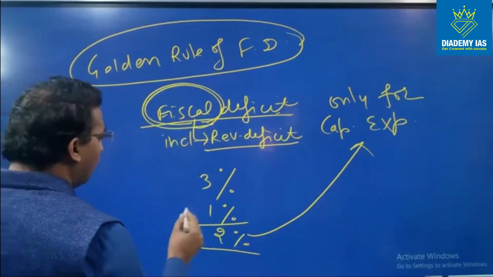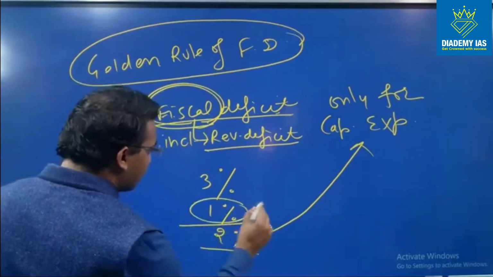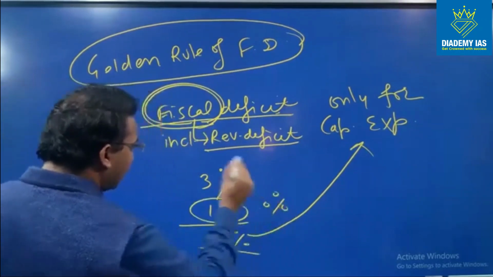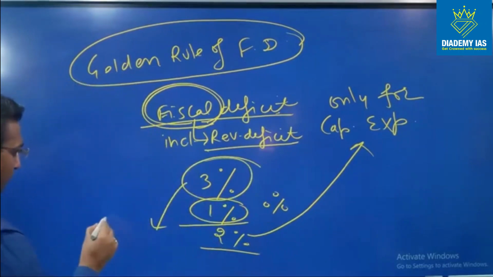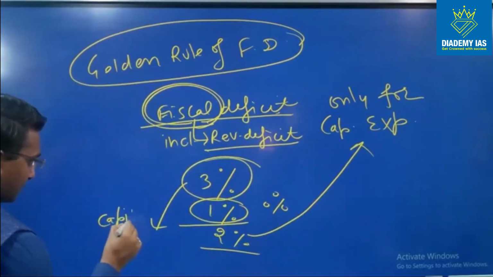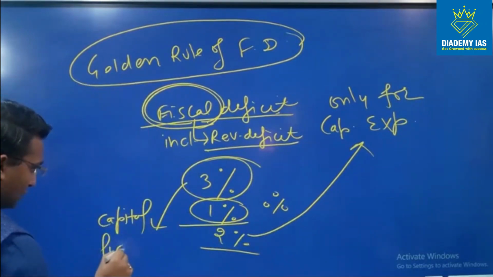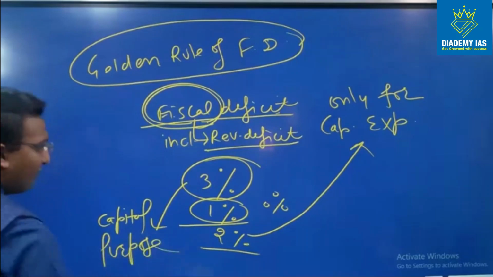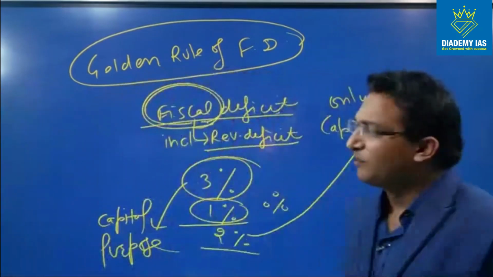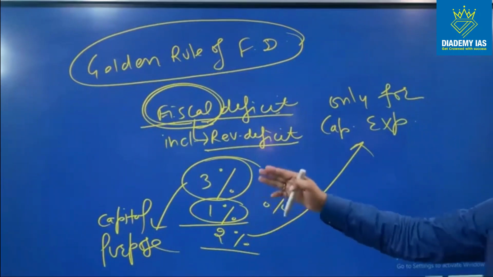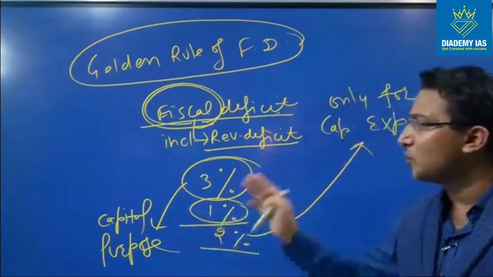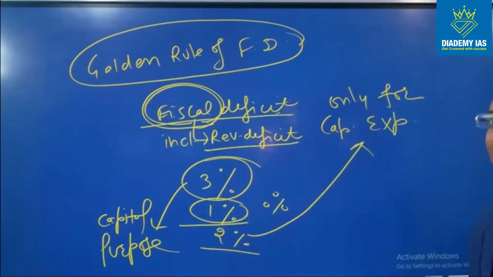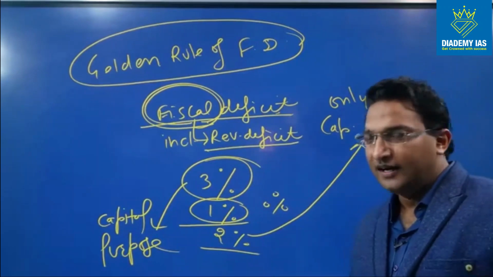What is the golden rule? The golden rule says that revenue deficit should be 0%, so that this total 3% can be utilized for capital purposes. I hope the concept is very, very clear to you. So very simple, that capital purpose should be the prime focus of the fiscal deficit, right?